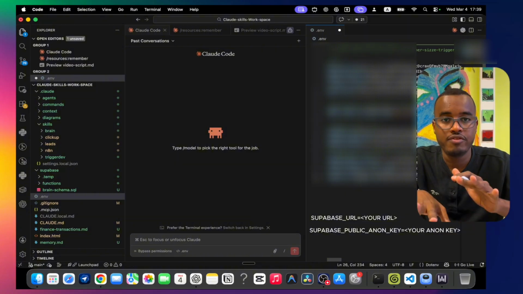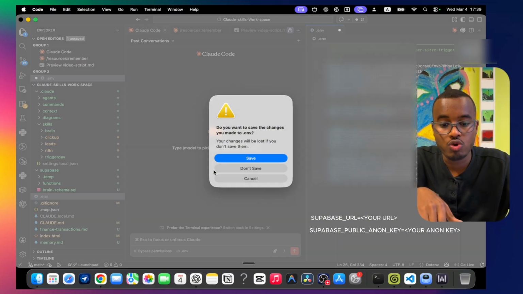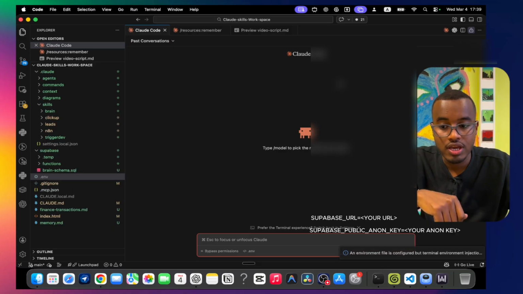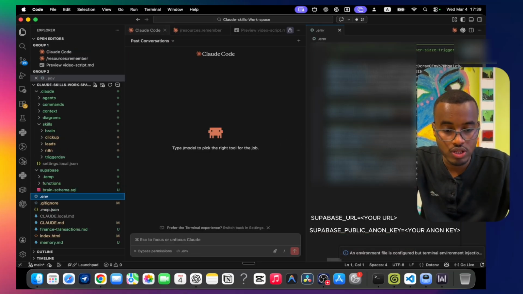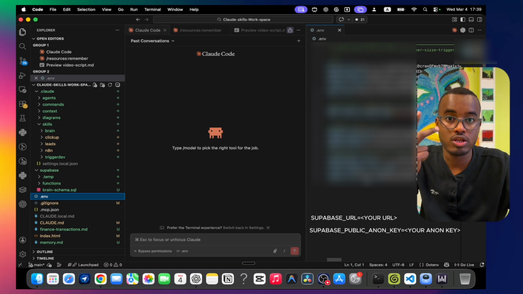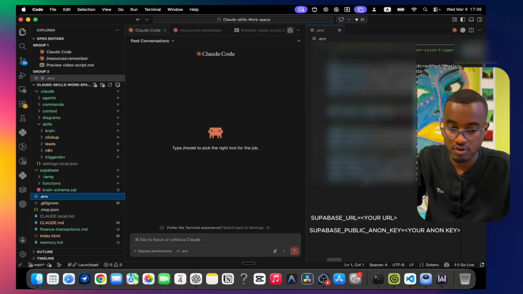Right now we saved everything. After that, because we created our .env, you should have the URL and the Supabase public anon key. Those are the two things that will allow your AI to connect to the server itself.